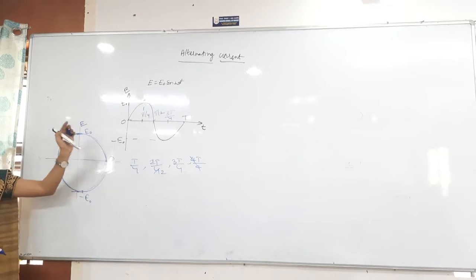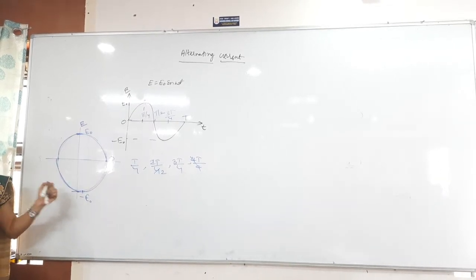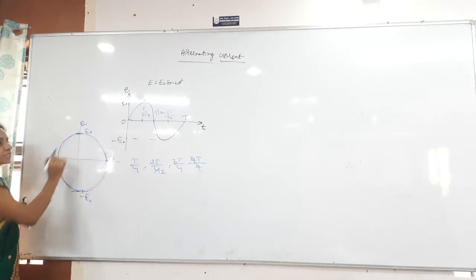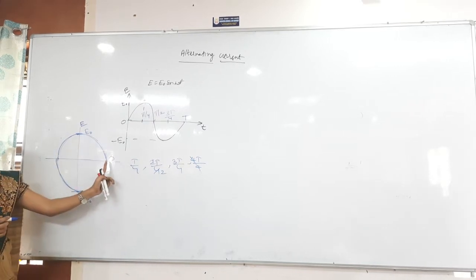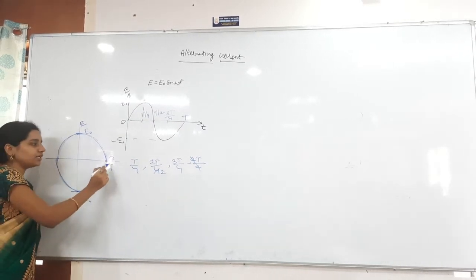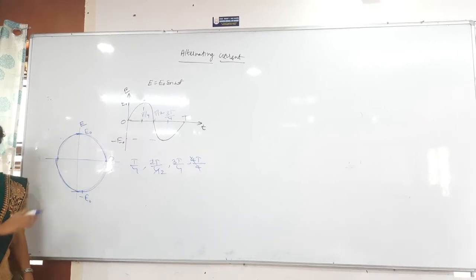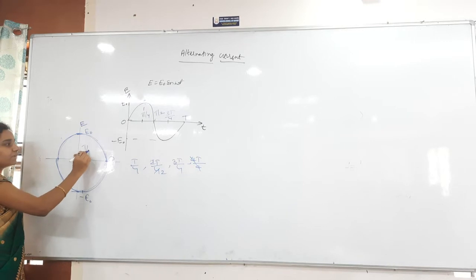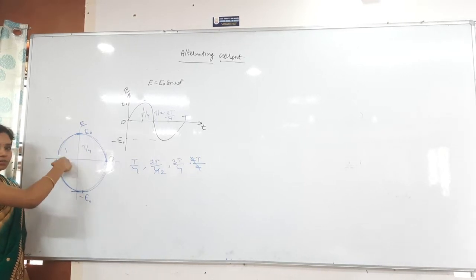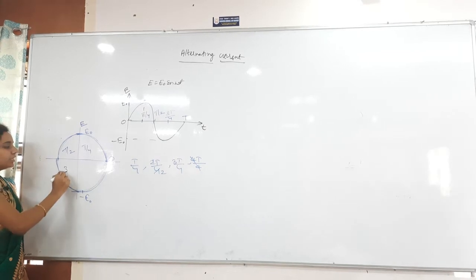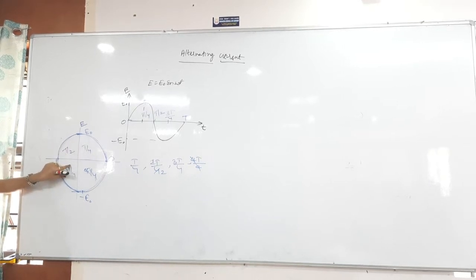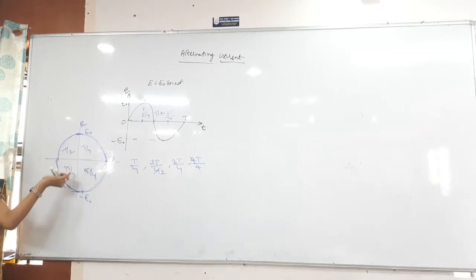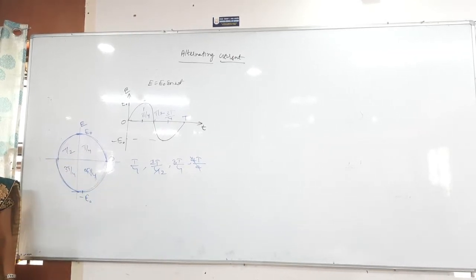We will always take the oscillatory motion as a circular motion, uniform circular motion only. Now to reach from 0 to maximum, what is the time taken? T by 4. Then from 0 again to the second 0, what is the time taken? Capital T, the time taken for the entire motion. This will be T by 4, this will be T by 2, then 3T by 4, and 4T by 4, that is T only. If I add everything, what will we get? T only. Everything is exactly 1/4 of the time period.